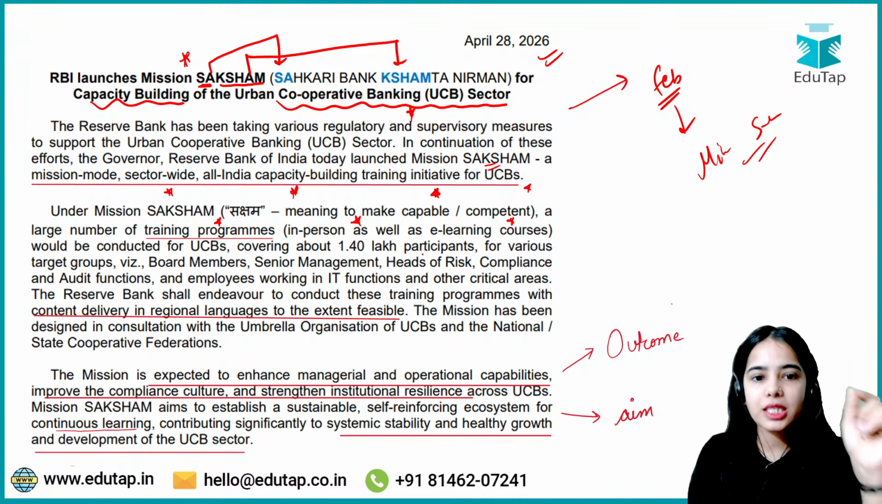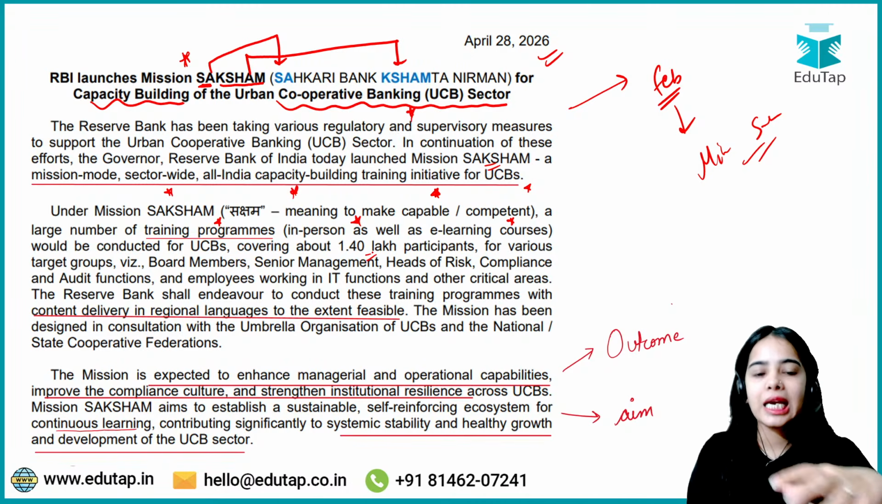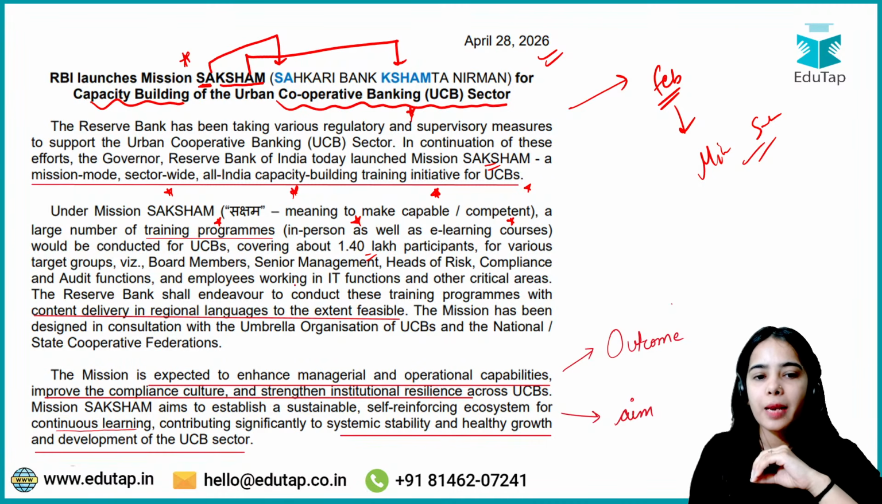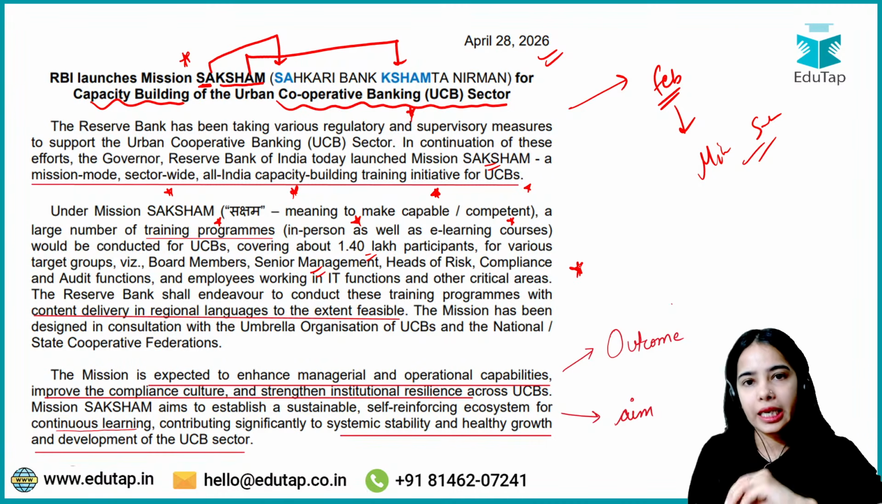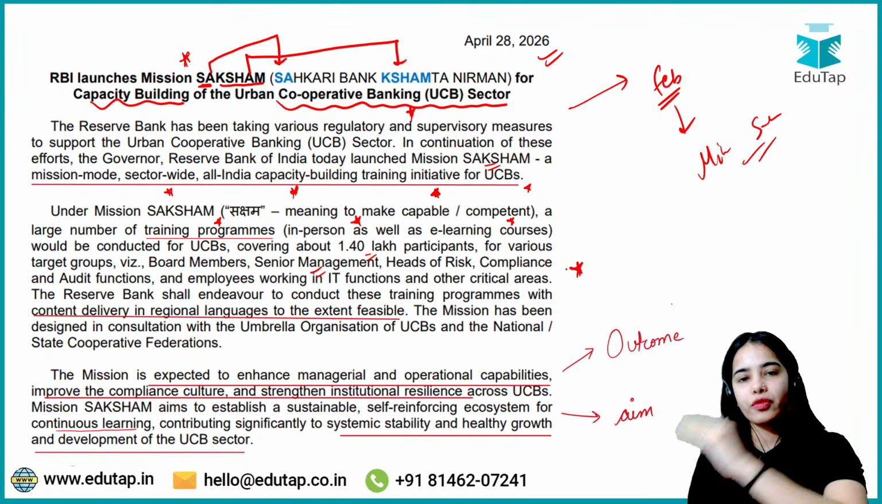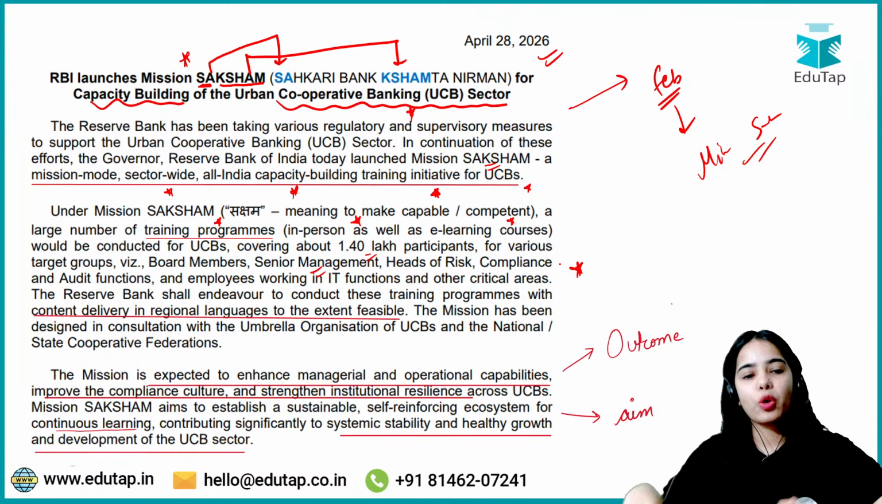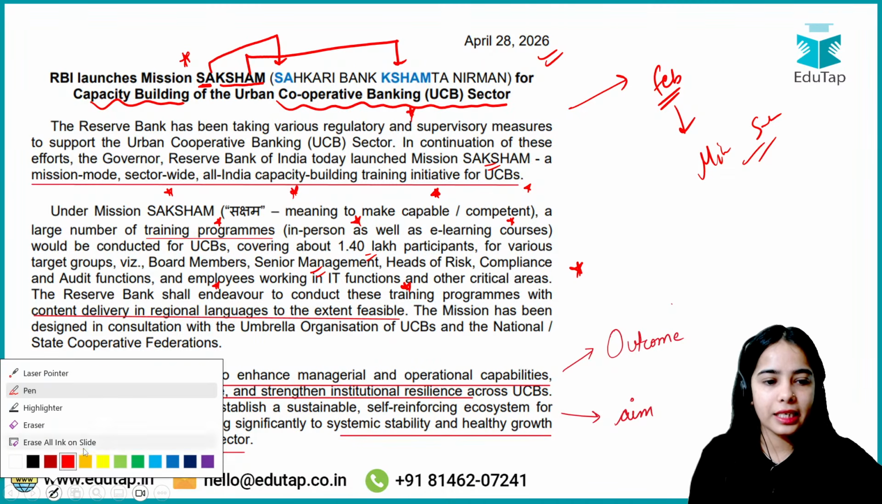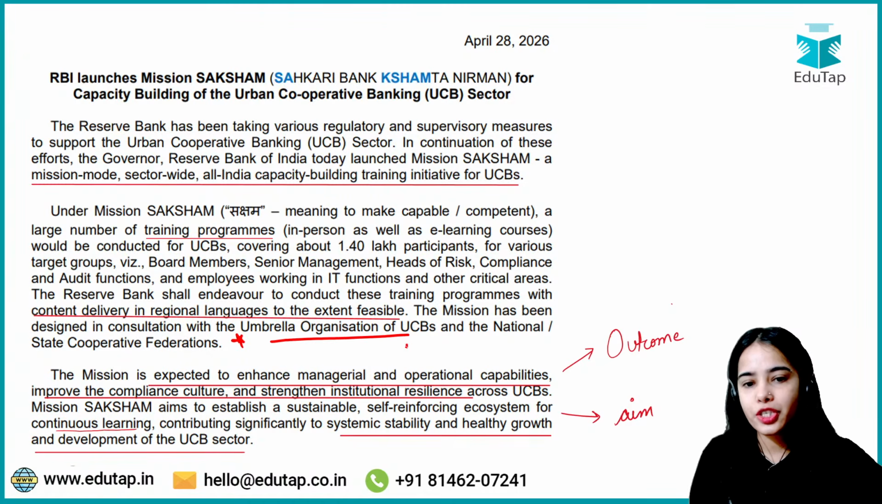for the urban cooperative banks, covering about 1.40 lakh participants. These training programs will be for the board members, senior management, heads of the risk, compliance and audit functions, employees working in IT and other critical areas. So different levels of employees will be included in the training programs. The Reserve Bank shall endeavor to conduct these training programs with content delivery in the regional languages to the extent feasible, and the mission has been designed in consultation with the umbrella organization of the UCBs and the National State Cooperative Federation.